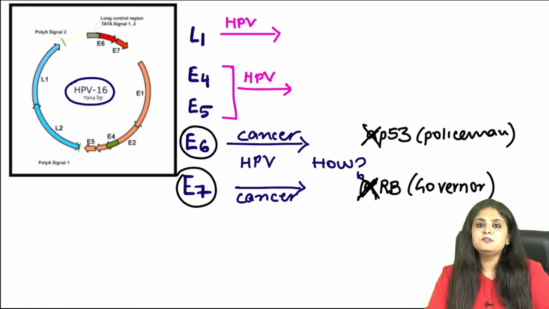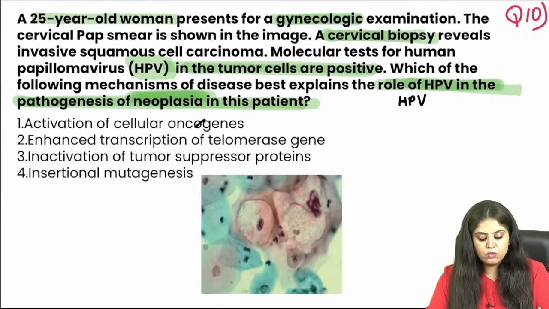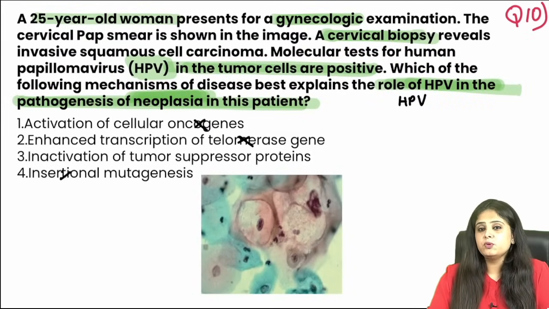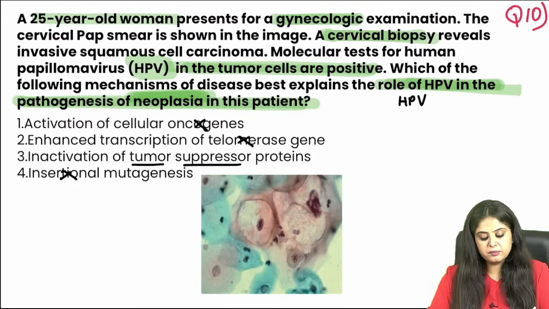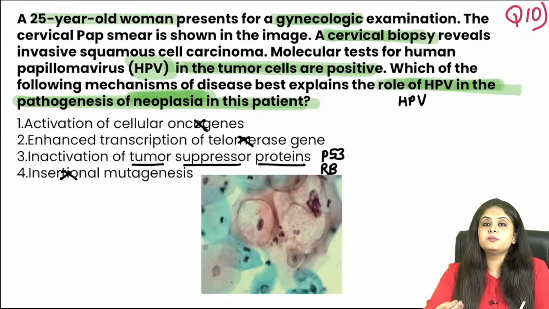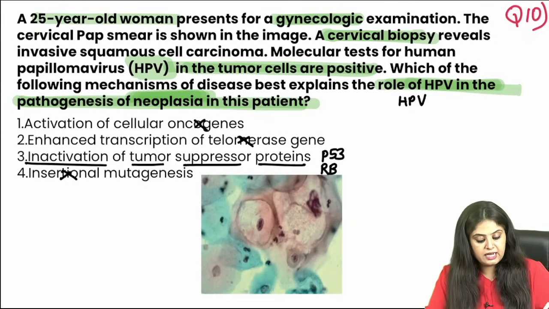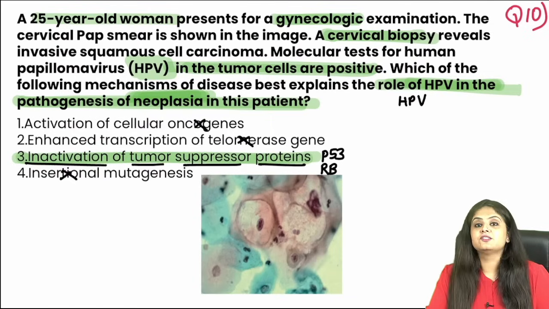But what exactly is P53 and RB gene? Because I don't see them written over here. Are they oncogenes? Are they telomerase? Are they some insertional mutation happening? Or are they tumor suppressor genes and proteins? Yes, so P53 and RB gene, normally in you and I, they are tumor suppressor genes and proteins, and I'm inactivating them. So this is actually an inactivation of the tumor suppressor genes that is occurring.